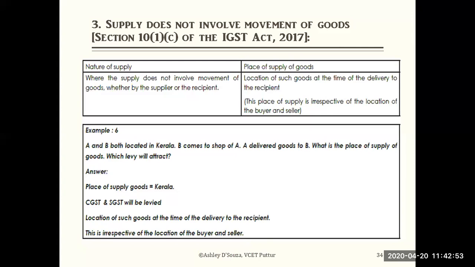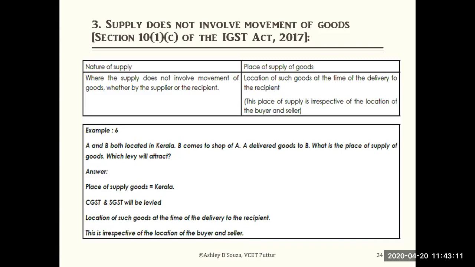So what is the place of supply? Place of supply is Kerala, because the location where it has been transferred by A is in Kerala, no? So it's an intra-state supply, within the state. So CGST and SGST will be levied.